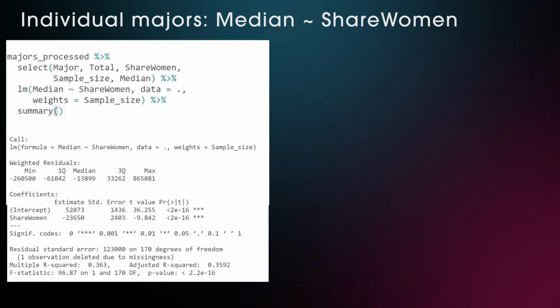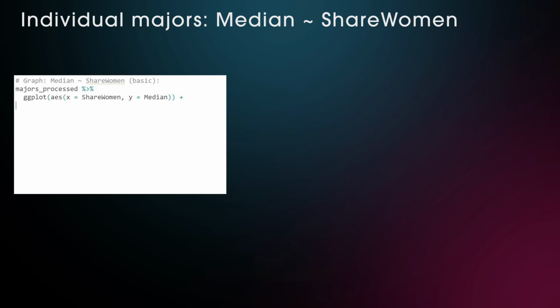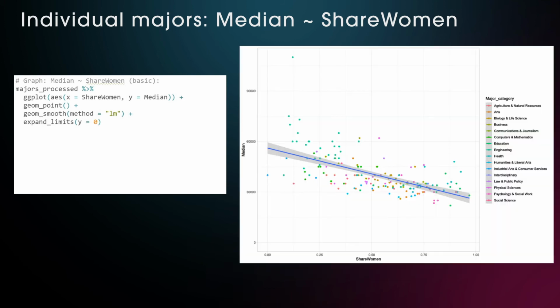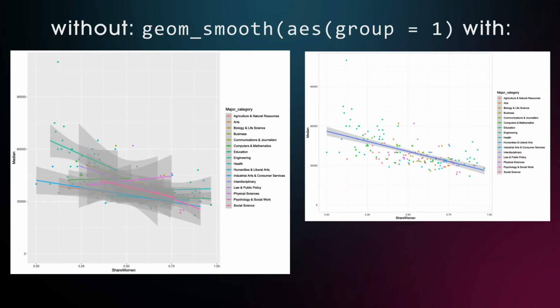In other words, for every percentage point increase of women, the model predicts $236.50 less annual income. We can get a basic graph with geom_point and geom_smooth to add the linear model. This can be advanced by using color equals major category within ggplot. When we add major category information, we have to be careful as to how to run this model and specify group equals 1 within geom_smooth.